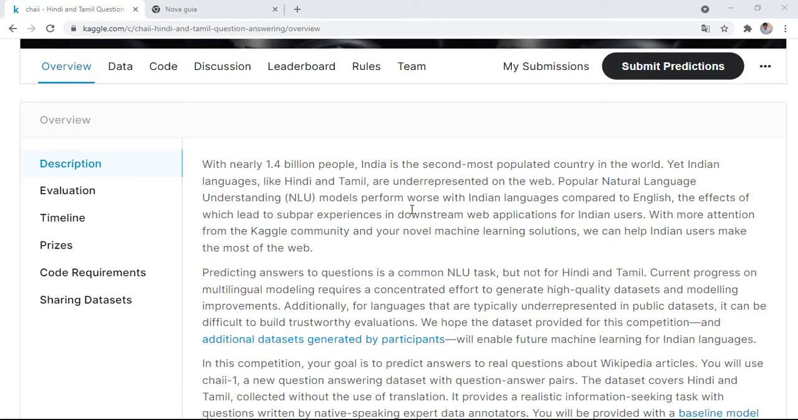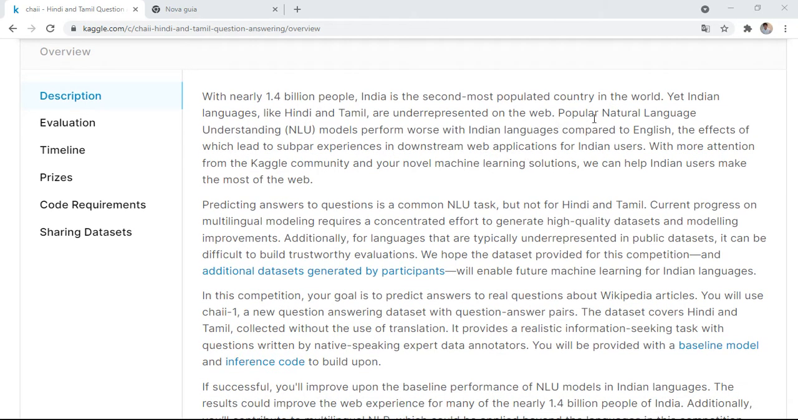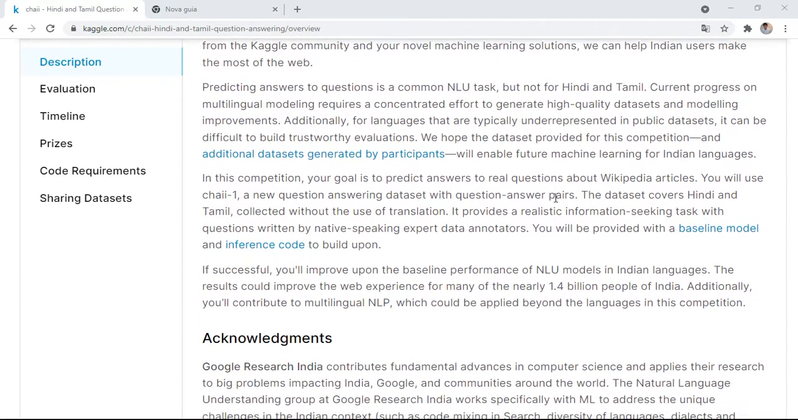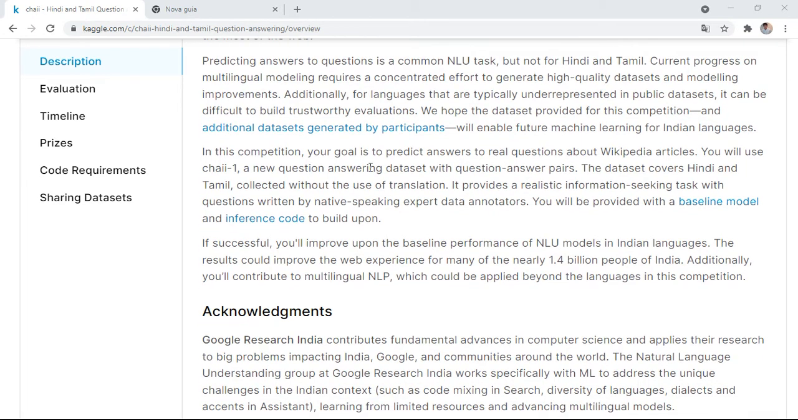to solve the problem. So in India, there is a problem that when we try to search something, the natural language processing systems are not so good compared to English, and the results are not so good. So we have to predict answers to questions, using the data that they provide here. And in this competition, you're supposed to predict answers to real questions about Wikipedia articles.